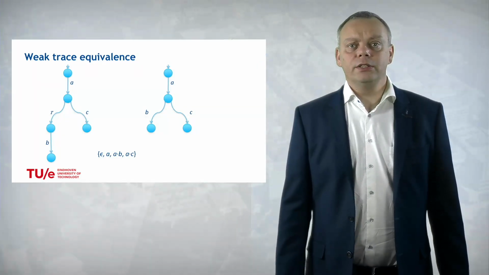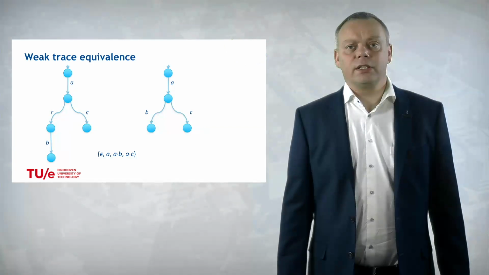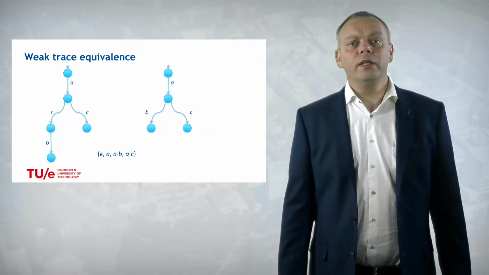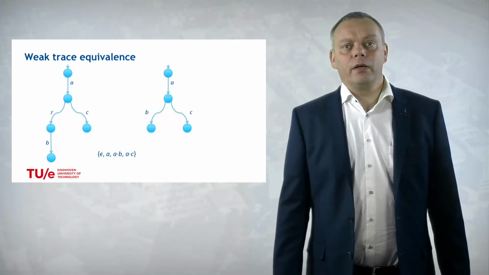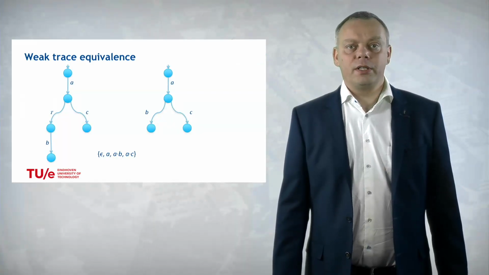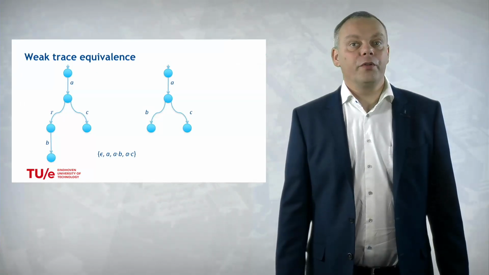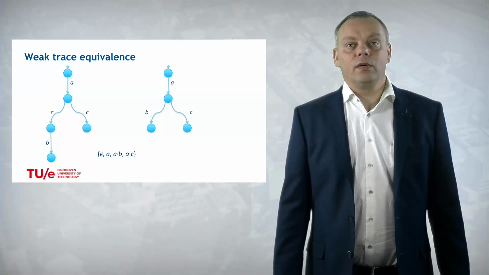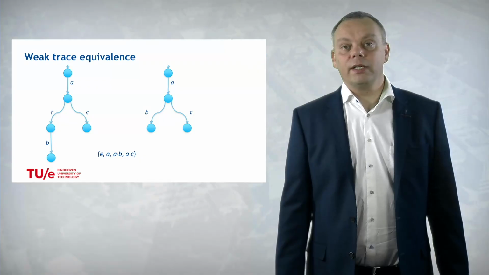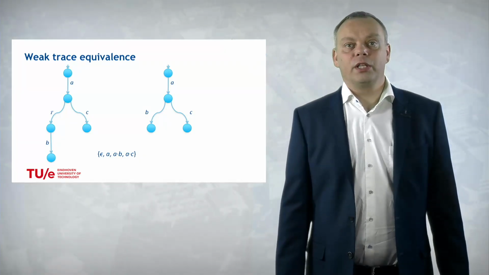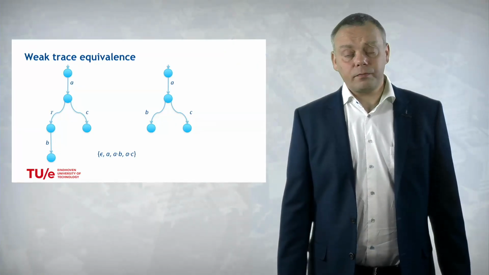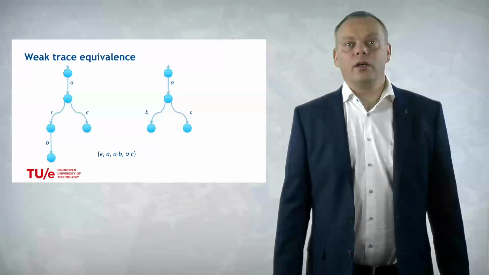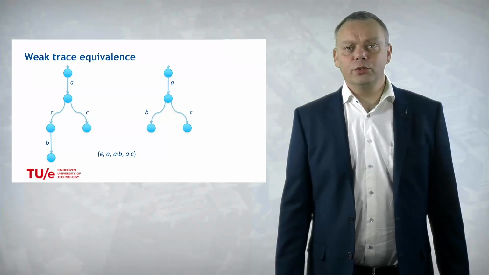And you can immediately see that weak trace equivalence has a number of unpleasant properties. Look, for instance, at the B at the left. You can see that you can end up in a state where you can do the B but not an A, and this is not what's happening at the right side. So the branching structure of processes is not preserved by weak trace equivalence. And that is why we are always a little bit hesitant in using it.